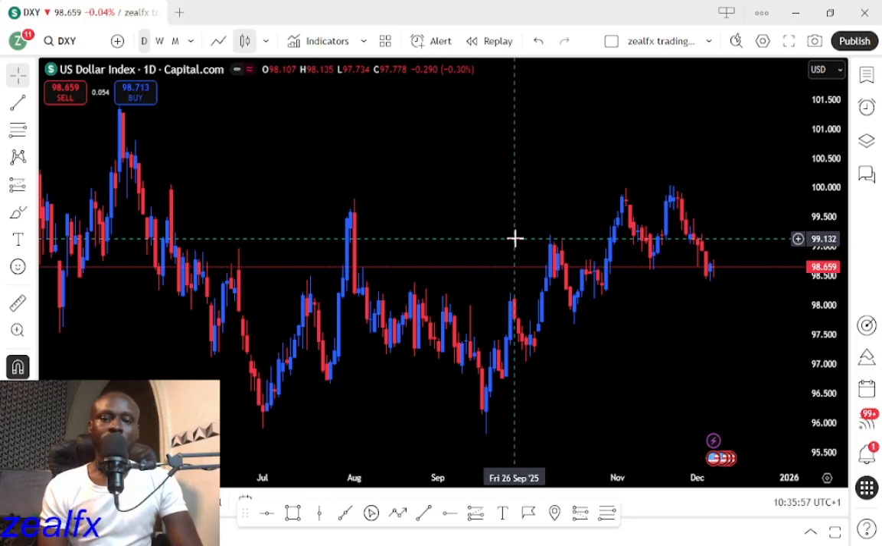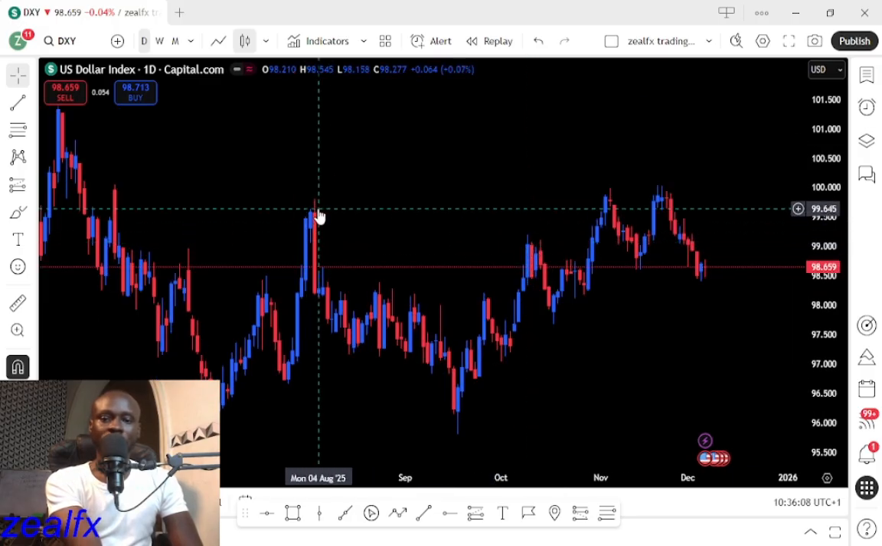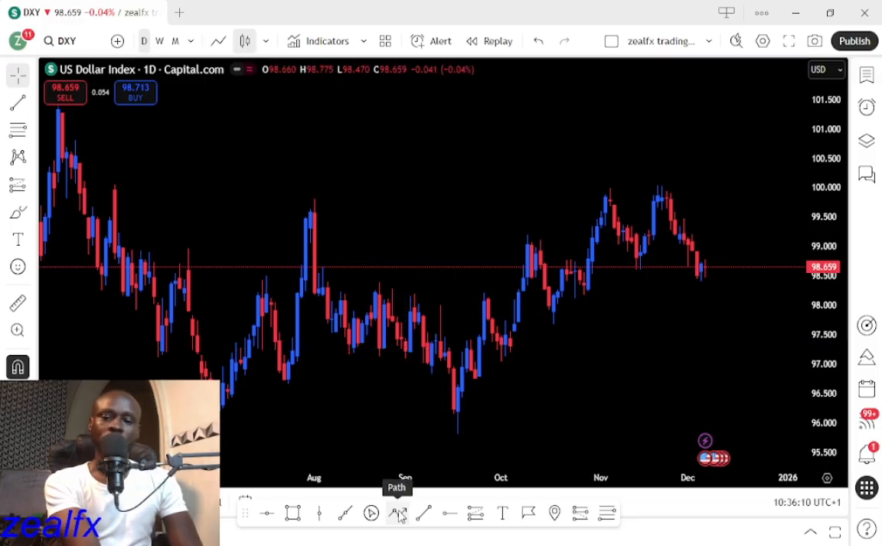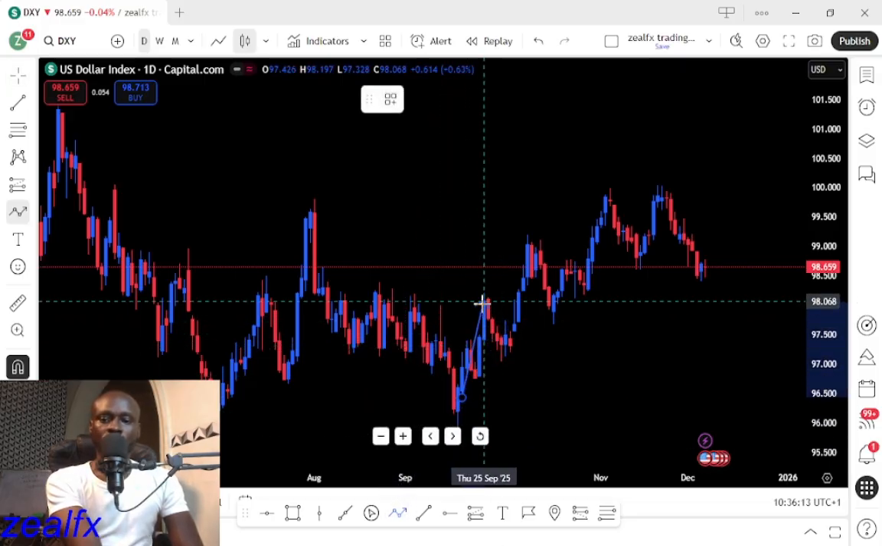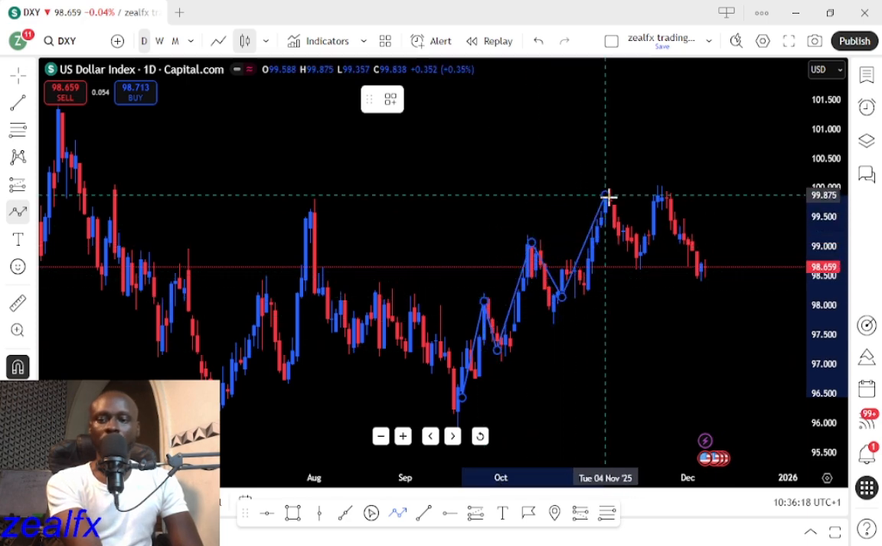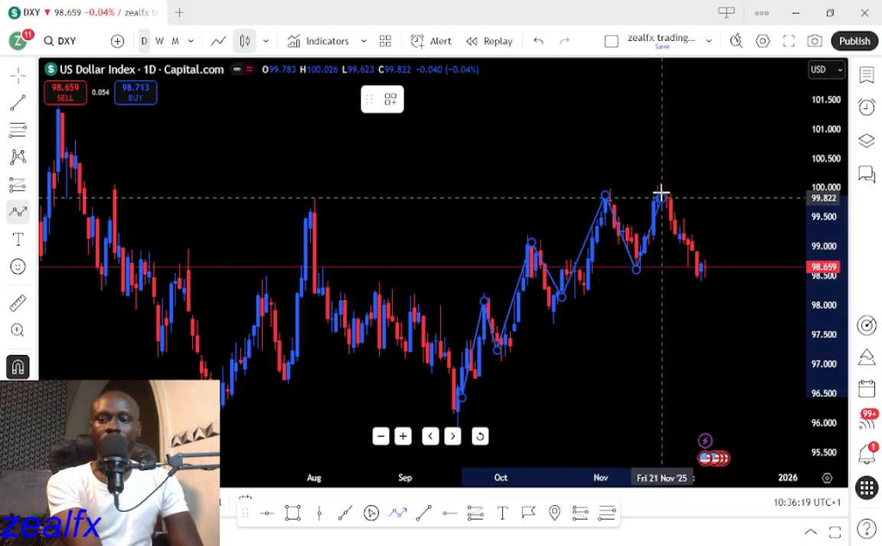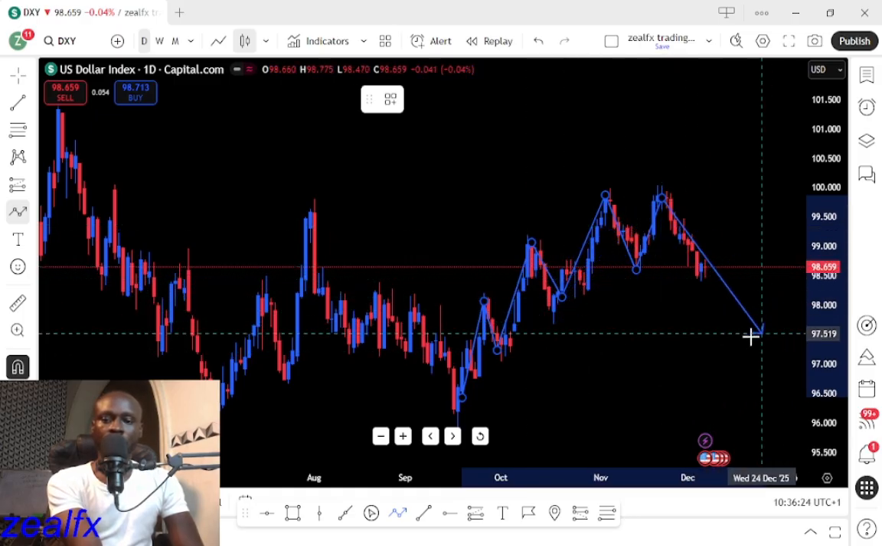So we'll be starting with the DXY. DXY on the weekly chart still remains on a sideways trend. We can see we have this inner structure move for the DXY, which is a series of higher lows for a long period now, and you can see that price still remains on this structure level.